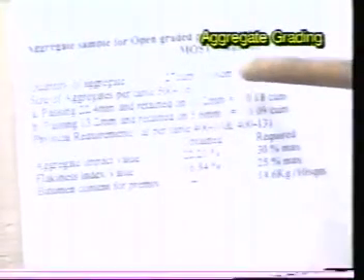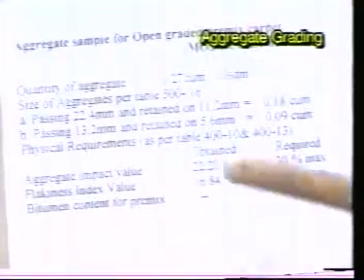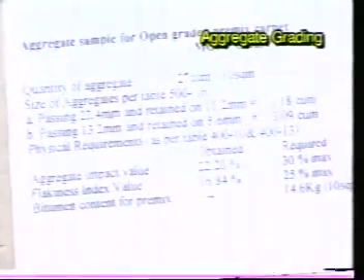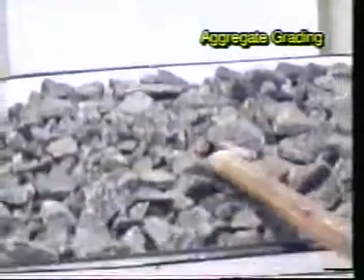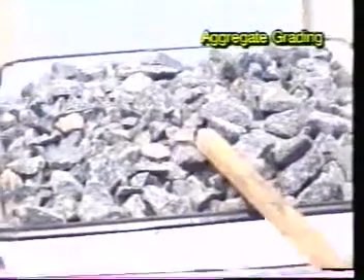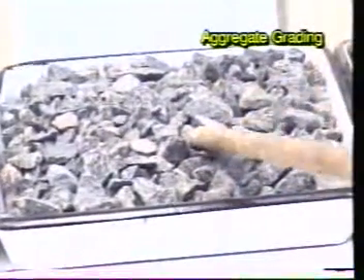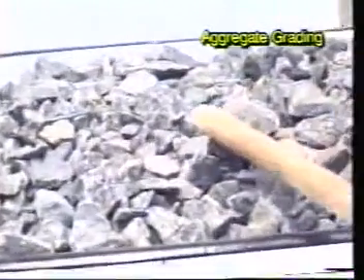Now let us see the aggregate grading requirement for the open graded premix carpet. This is as per MoRTH clause 509. Quantity of aggregate to be used is 0.27 cubic meter per 10 square meters. The other requirements are as shown in the table. The material looks like this.